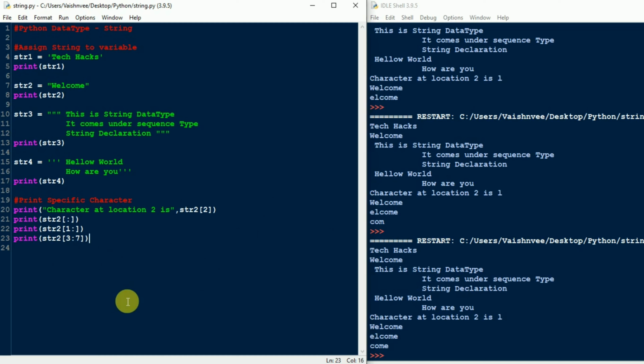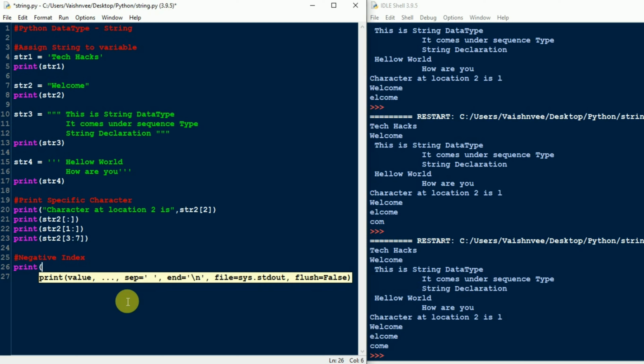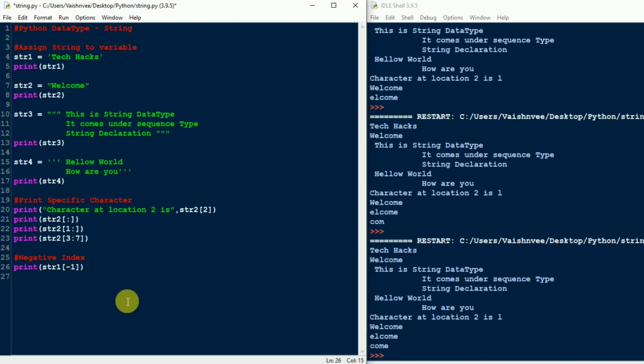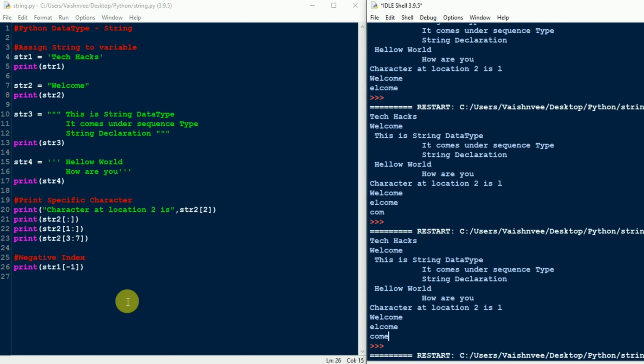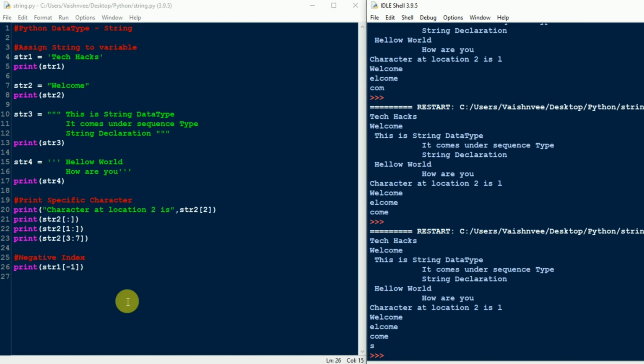Suppose I write print, take the first string str1, and mention -1. Let's see what we get. Run the program. As you can see, when I have mentioned -1, I am getting the last character of that particular string, that is years.